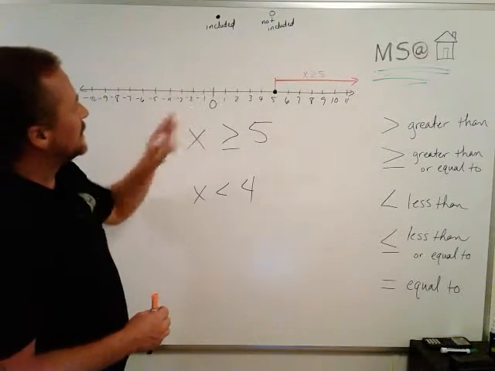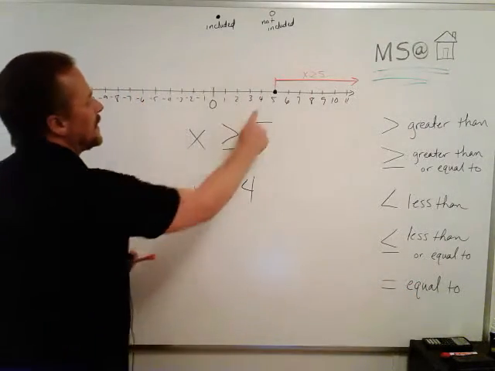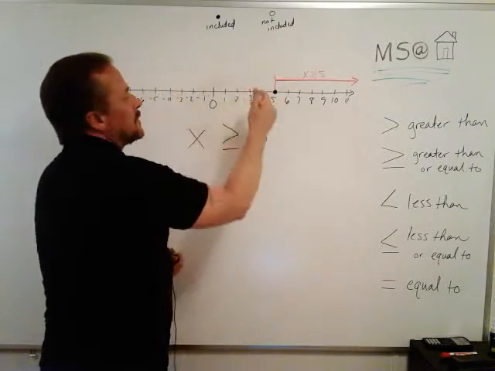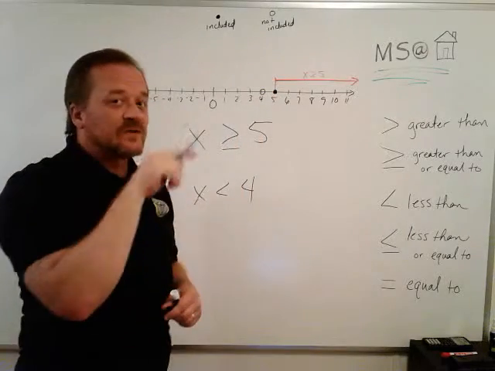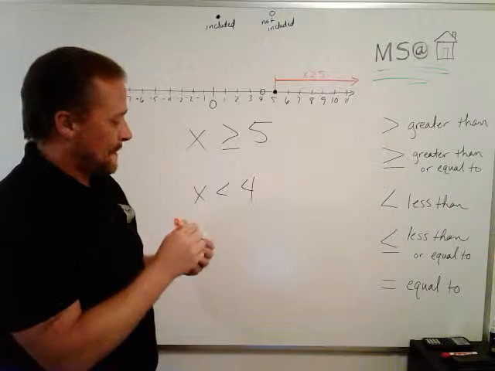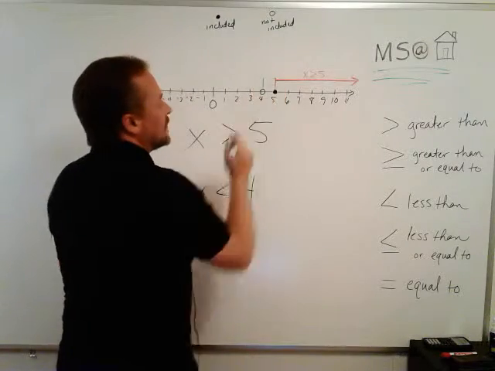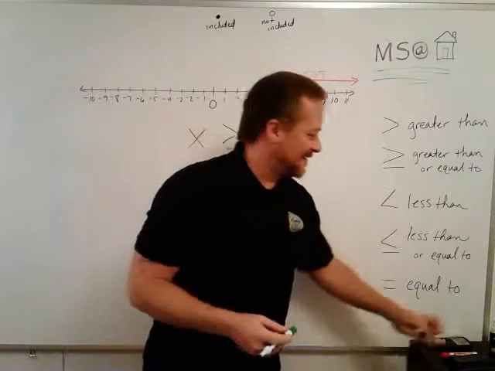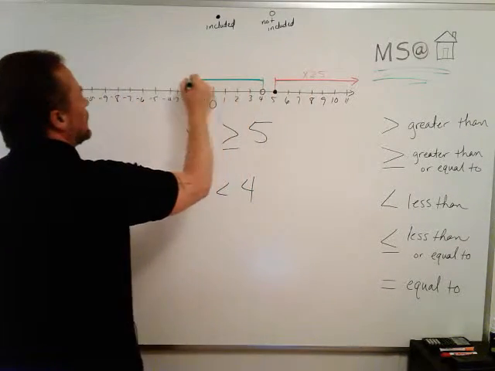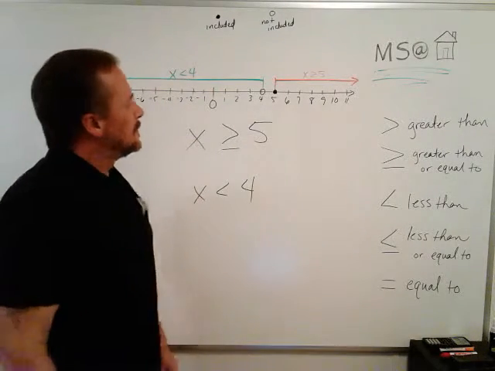Okay? So how does that look up here? Well, let's find the 4 feet right here. And since you can't be 4 feet, this time 4 is not included. So I'm just going to circle 4 with an open marker. Make sense? Okay, now I need to show all the numbers that are smaller than 4. I want to go ahead and do my vertical line right there above the marker, and I'm going to draw a brand new line that shows all the numbers less than 4.